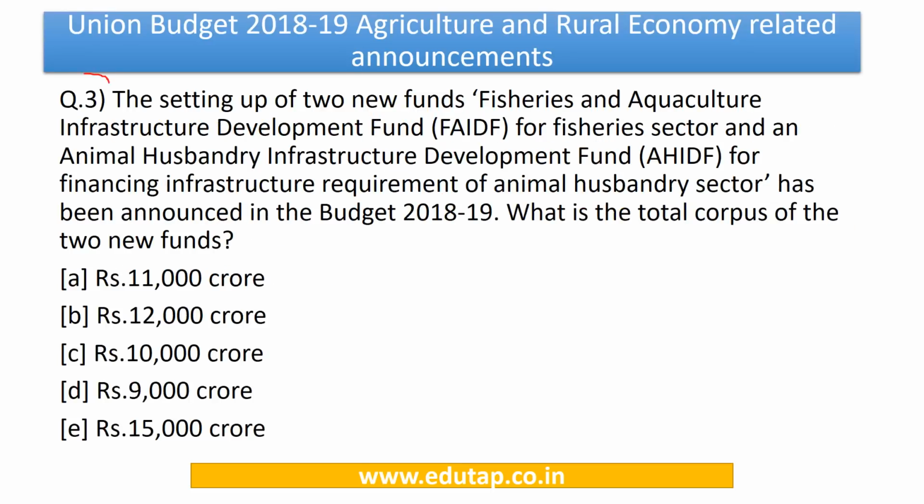Now let us discuss question number 3. So the question says the setting up of 2 new funds. What are those funds? Fisheries and Aquaculture Infrastructure Development Fund for fisheries sector, as well as an Animal Husbandry Infrastructure Development Fund for financing infrastructure requirement of animal husbandry sector, has been announced in the budget 2018-19. Now, what is the total corpus of the 2 new funds that have been announced? So friends, this is a very straightforward question. So kindly note this allocation.